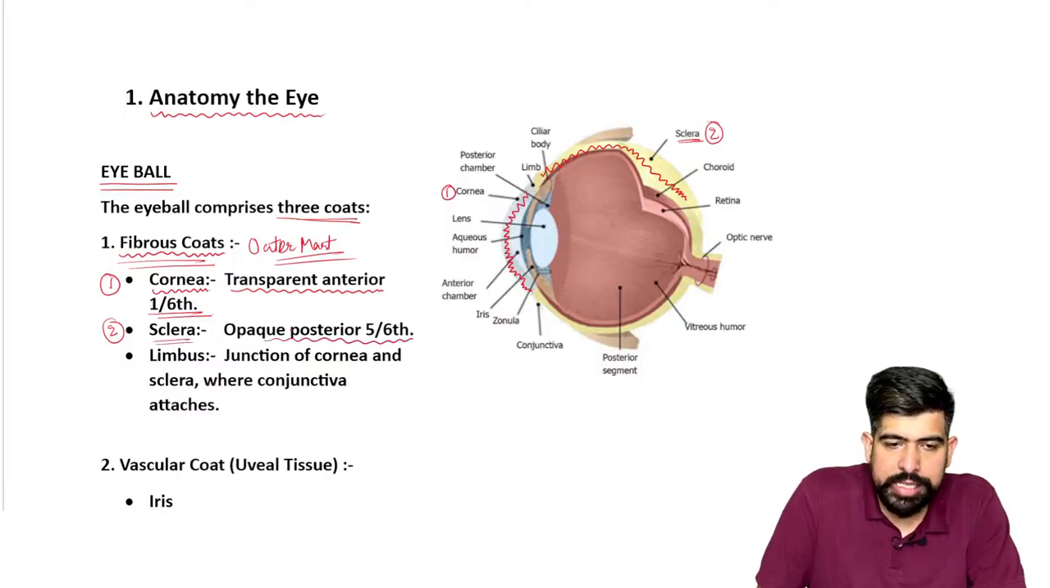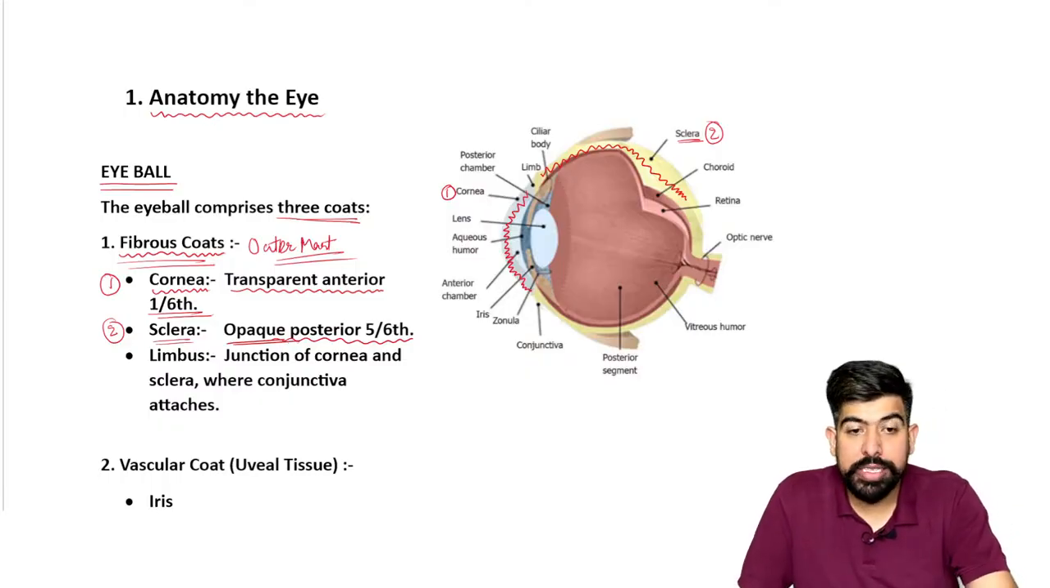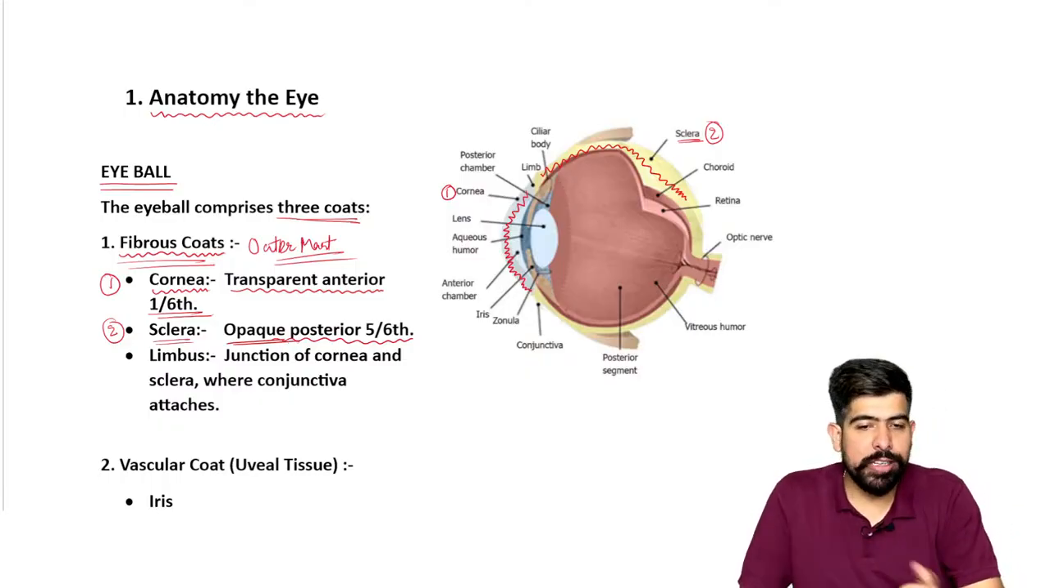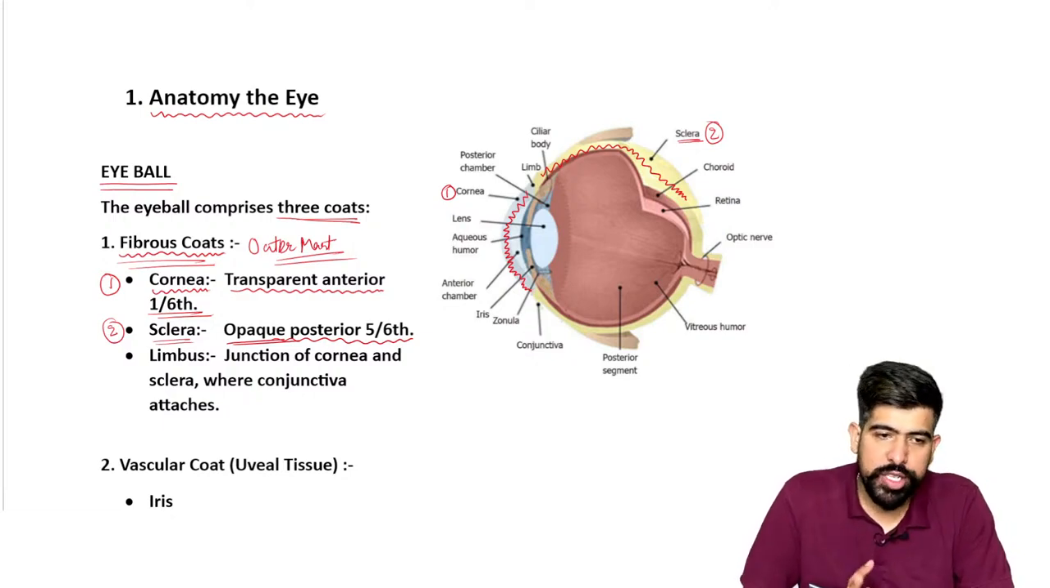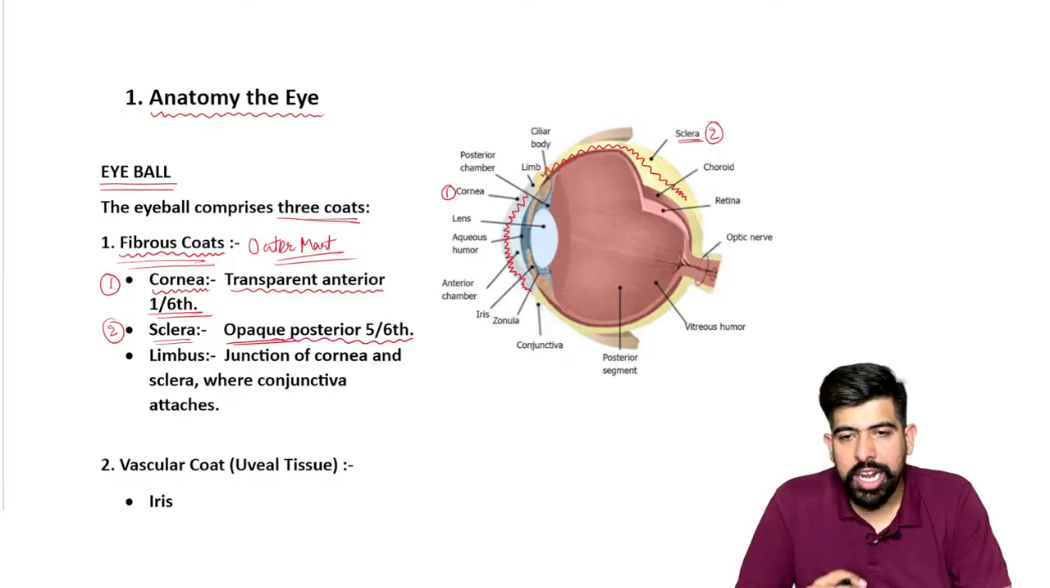And please remember, guys, this is the opaque. So what do you mean by this opaque? That this is not the transparent. Okay, it's not the transparent. What about the anterior, which is the cornea? Cornea is the transparent. Okay, cornea is the transparent.